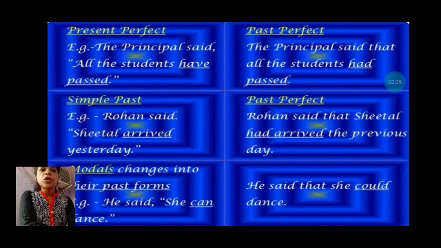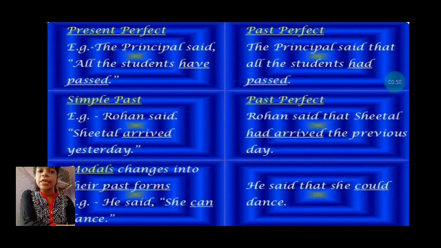And modals change into their past form. If you remember when we were reading modals, I gave you the table of which modal is the past of which modal. So according to that, like see, he said she can dance, and the past form of can is could. So he said that she could dance.